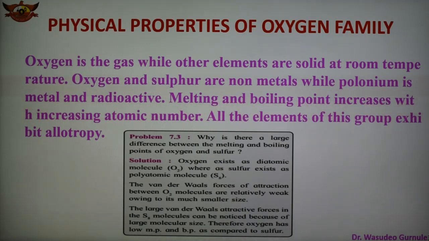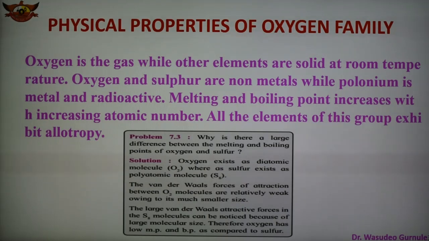Oxygen and sulfur are non-metals, and oxygen is a gas, while the other elements of the group are solids at room temperature. Selenium and tellurium are metalloids, while polonium is a metal. Polonium is radioactive with a half-life of 13.8 days.